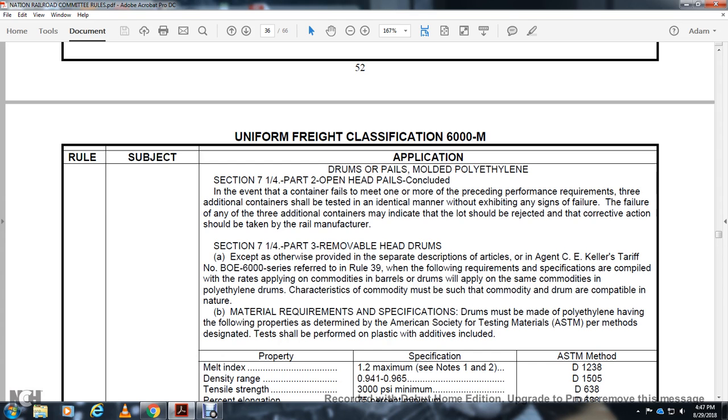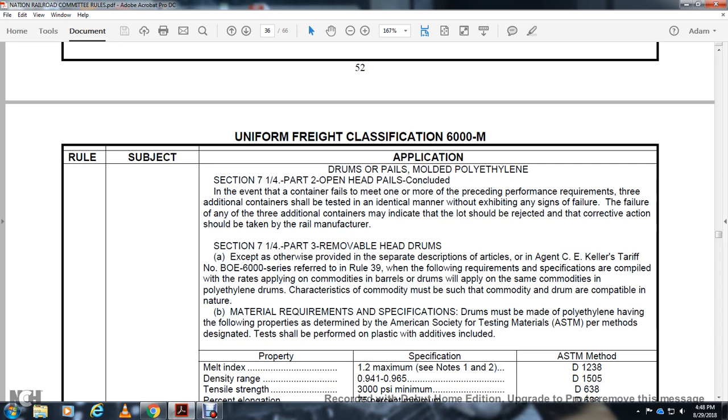Section 7 and a quarter, part 3, removable head drum. Except as otherwise provided with a separate description in the tariff, the number is BOE 6000 series, referred to in Rule 39, with the following requirement specifications complied with. Rates applying to the commodity for barrel drums apply to the same commodity for the polyethylene drum. The drums must be capable of the nature and material requirements specification. Drums must be made of polyethylene.